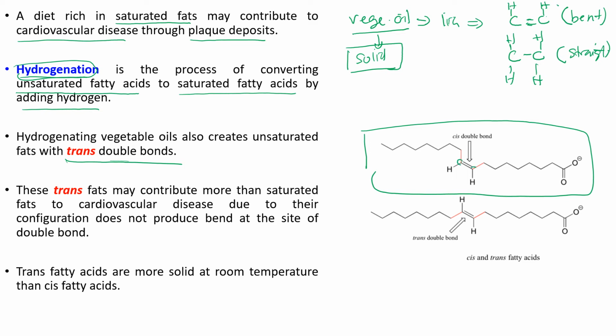Between the carbons there's a double bond, and the presence of the double bond causes the fatty acid molecule to be bent. This is known as a cis double bond, which causes the fatty acid molecule to be bent or have a kink structure. Through the process of hydrogenation, this cis double bond can be converted into a trans double bond.